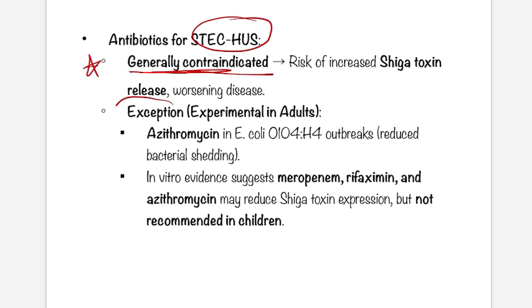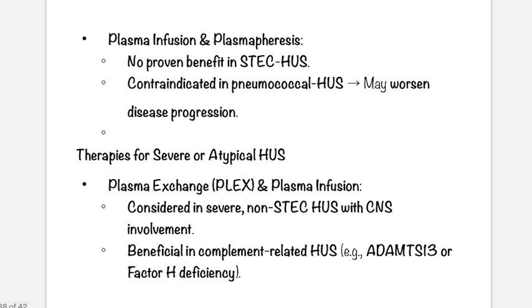What are the exceptions for antibiotics? Generally antibiotics are not recommended in HUS, but in adult studies, three antibiotics are used: azithromycin, meropenem, and rifaximin. They are not used in the pediatric population.